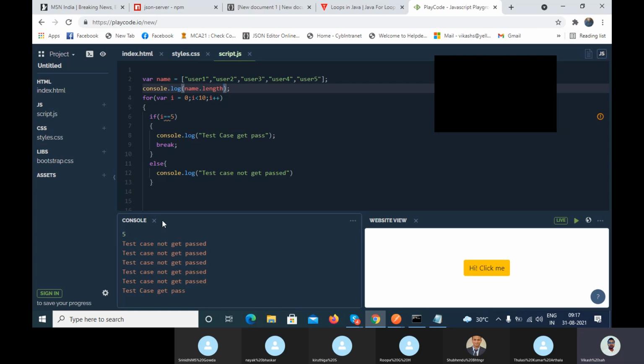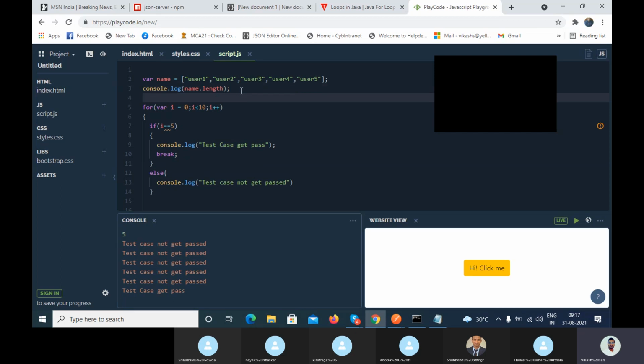It will print the length of the array. Can you see it here? It prints the length of the array, 5. To find the total number of elements, you have to use the variable name where you have stored the array, and length.